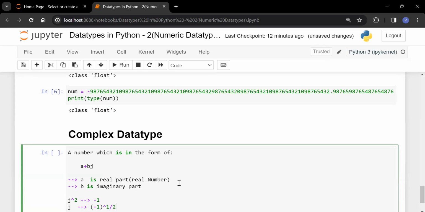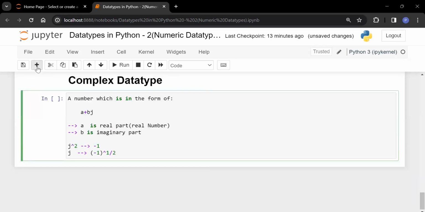You need not remember anything like this. I am just explaining for demonstration purposes. This a is your real part. b is known as imaginary part. And what about this j? j is nothing but under root -1. j square is nothing but -1. j is equal to under root -1. Okay, so this is the format of complex data type. Let me take a few examples for this.